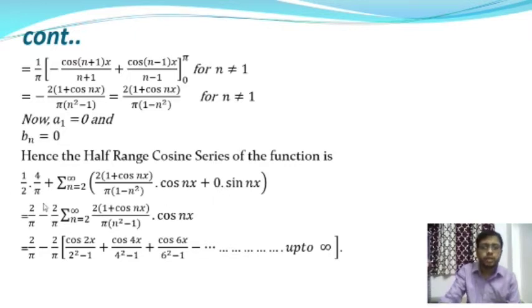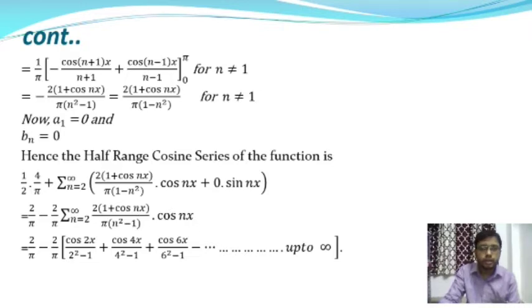So therefore the half range cosine series is reduced to, after cancelling the term 2 in numerator and denominator, 2 by pi minus 2 by pi into summation over n equal to 2 to infinity of 2 into (1 + cos n pi) by pi into (n square - 1) into cos nx.